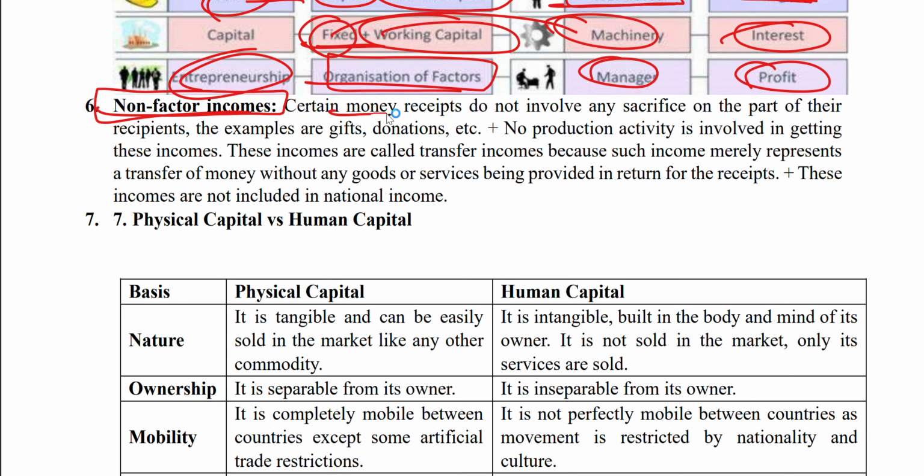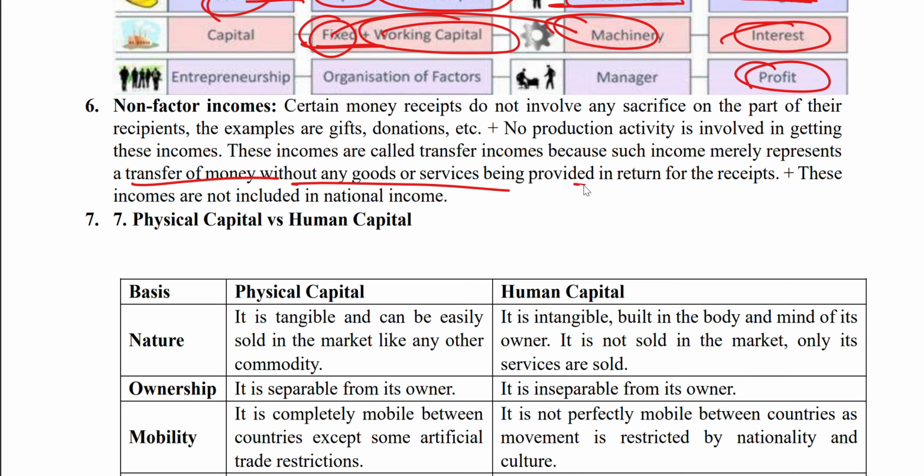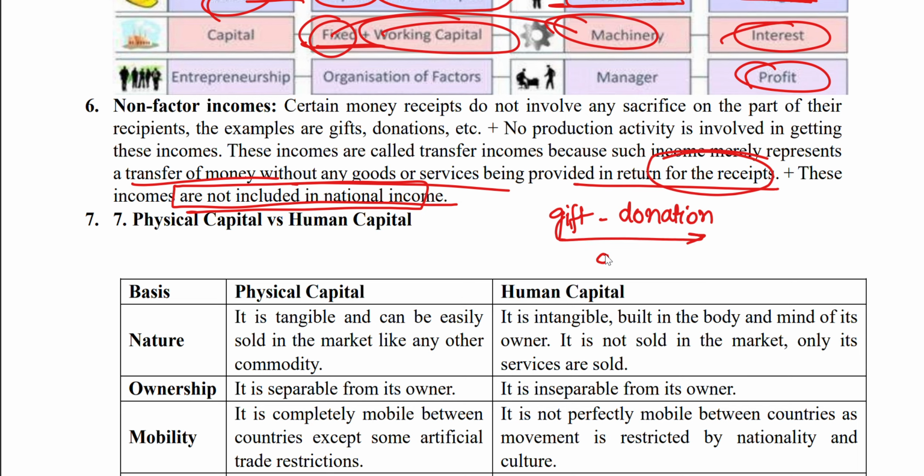Non-factor incomes: certain money receipts do not involve any sacrifice on the part of their recipients, for example gifts and donations. No production activity is involved in these incomes. These are called transfer incomes because such income merely represents a transfer of money without goods or services being provided in return. They are not included in the national income. When we have a gift or a donation, it is a one-sided payment. We do not give any good or service in return.